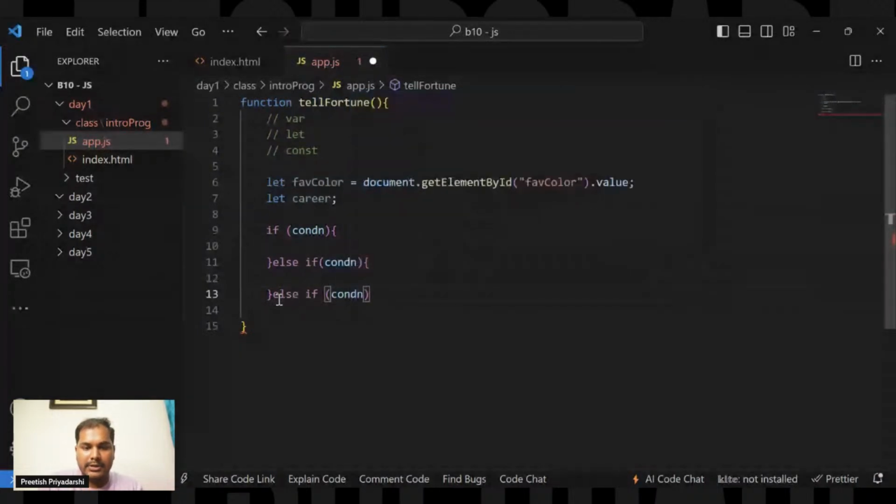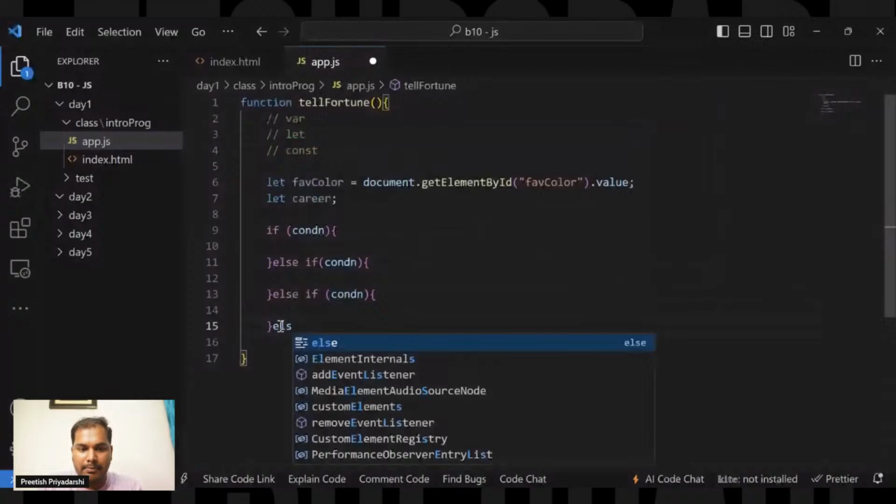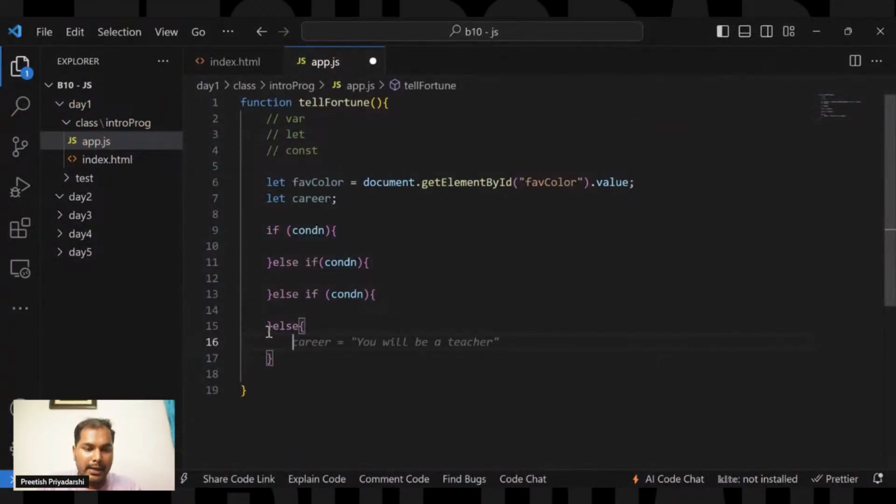If that part is true, then it will execute that particular block, or if that part is false, it will go to the else part and execute that. If even this condition became false, it will execute the else part.